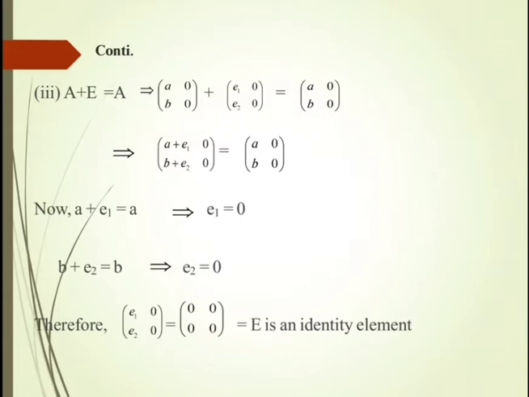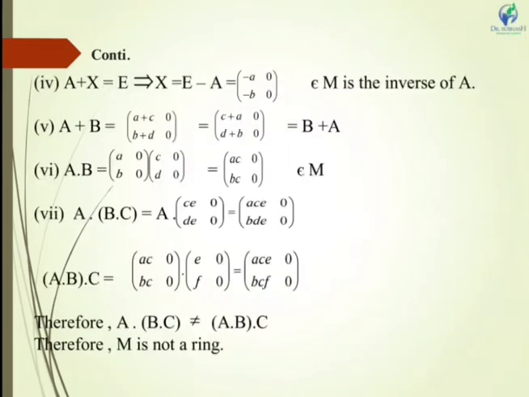To find e1 and e2, I will compare the corresponding elements. So a plus e1 equal to a, so I get e1 equal to 0. Next I compare b plus e2 equal to b, so I get e2 equal to 0. From here you can see e1 and e2 equal to 0. So I substitute these values in this matrix, and I get the null matrix as my identity.